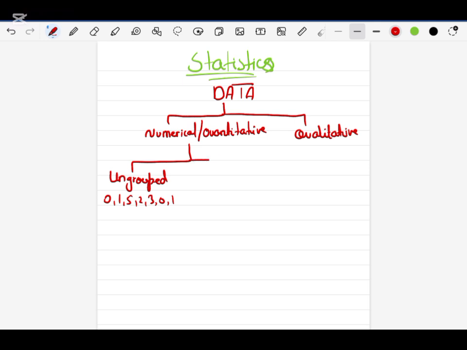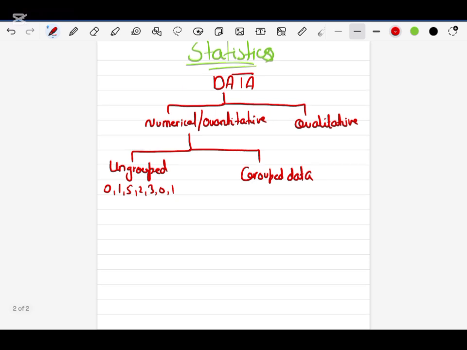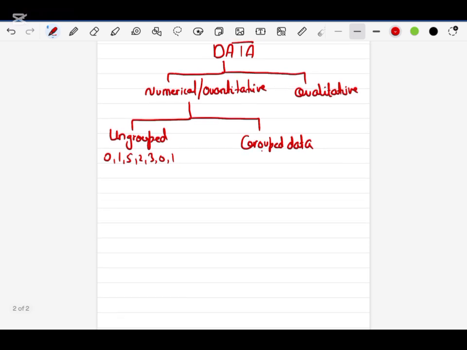The second is known as grouped data. We have further types of grouped data. In grouped data we have two more types. The first, in which we have class intervals, and the second type of data is without class interval.